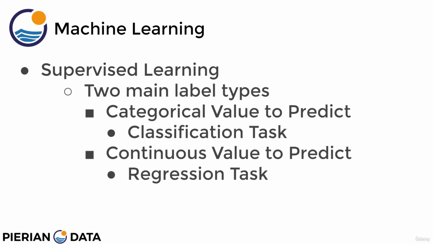Now there's actually two main label types for supervised learning. There's the categorical value to predict, which is known as a classification task, and then there's the continuous value to predict, which is known as a regression task. The example we just talked about for the pricing prediction of a house about to be put on market is a regression task, since the label we're trying to predict is continuous. It's just a continuous dollar amount.